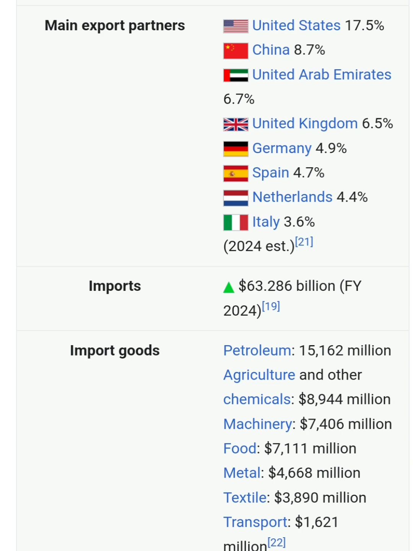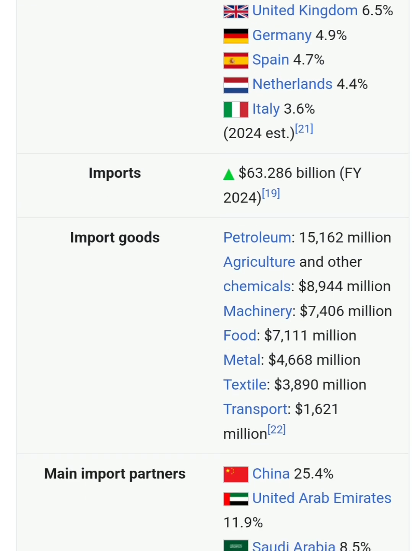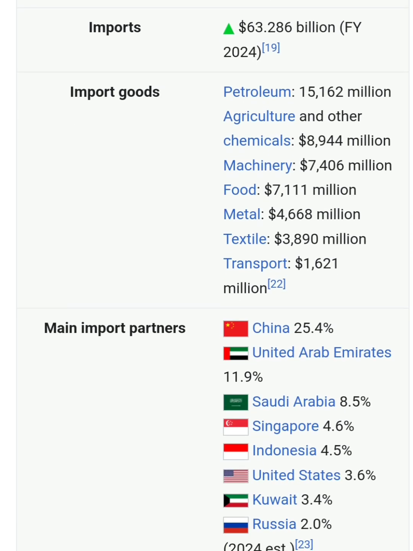Imports of Pakistan are petroleum, agriculture, chemical, machinery, food, metal, textile, transport. Main import partners: we are importing 25.4% from China. So Pakistan has a big share to China in terms of imports, and we are only exporting 8% of our exports to China.